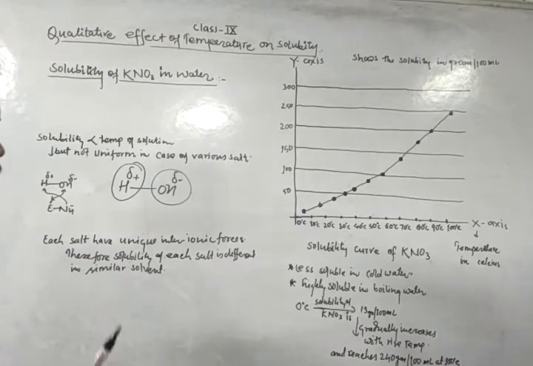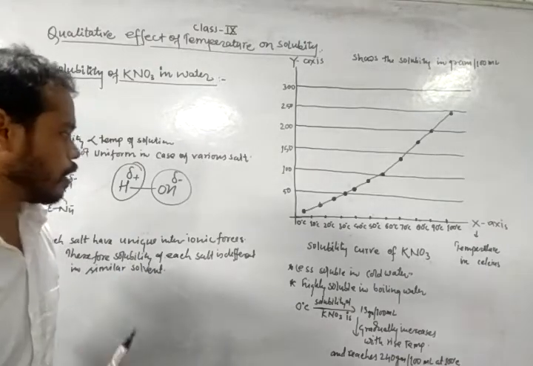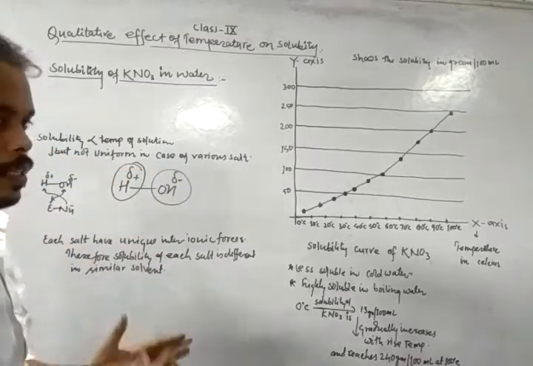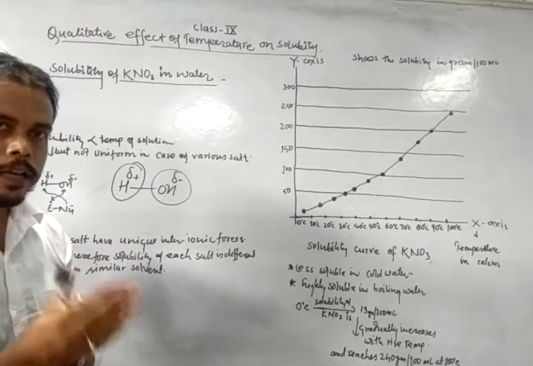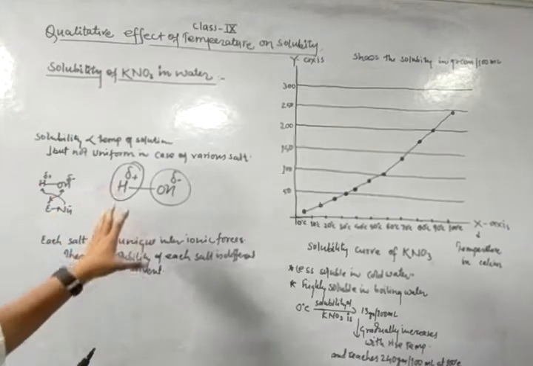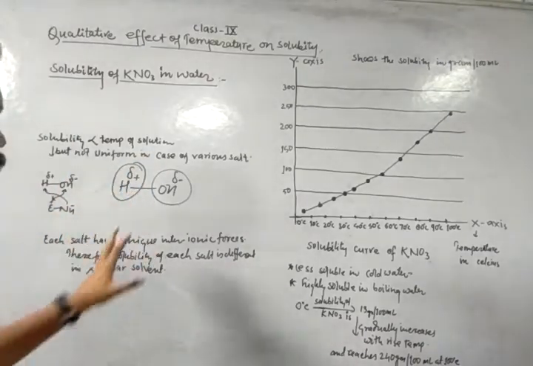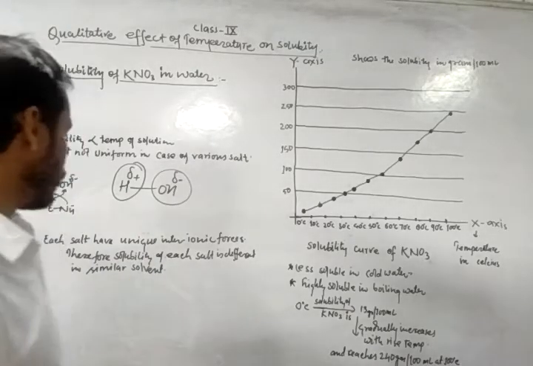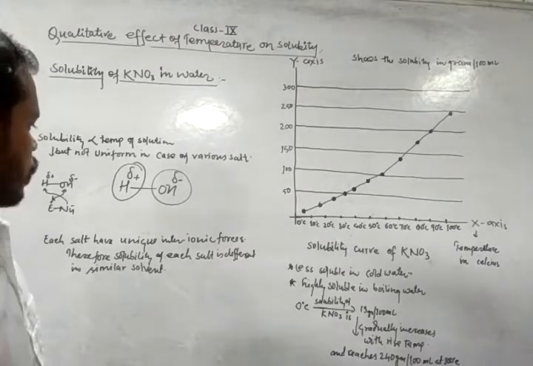Each salt has unique interionic forces, and this force separates every salt. That means the solubility of each salt is different in a similar solvent.